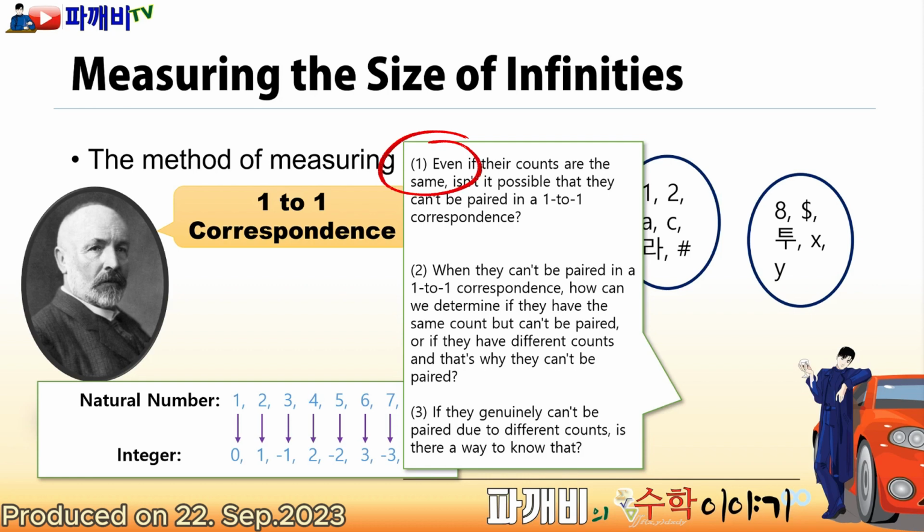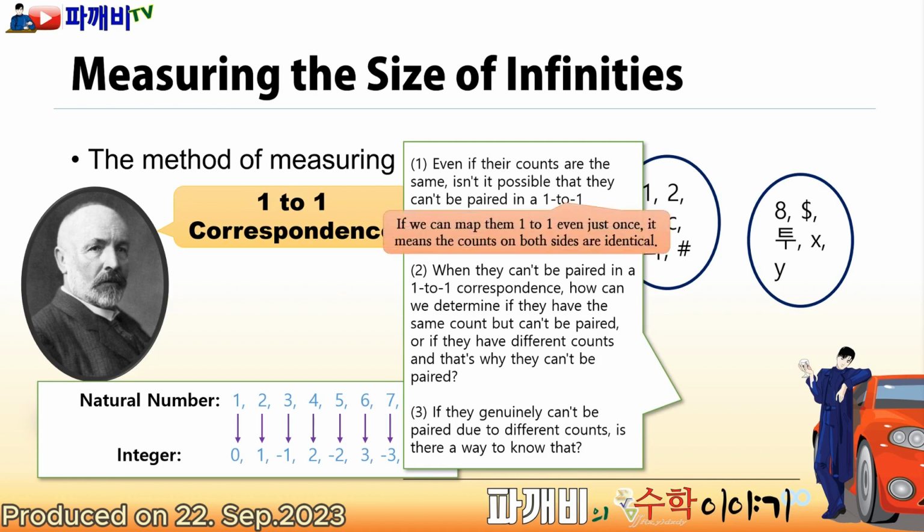Starting from the first point indeed. Even if the count is the same, we may not be able to map them one-to-one. Considering there's an extra z here, even if the counts are made equal, wouldn't they mismatch when we try to map them? While it's easy to see this when there are only a few elements, it becomes unpredictable when there's an infinite number of them. However, the key point is this.